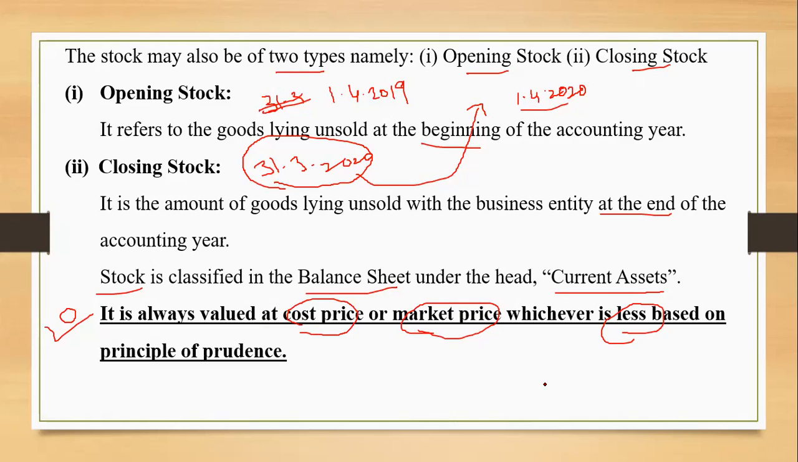And why are we doing so? Because we are going to follow the principles in accounting, and one of the very important principles is the principle of prudence, or conservatism. This concept asks us to write the value of the stock at cost price or market price, whichever is less.